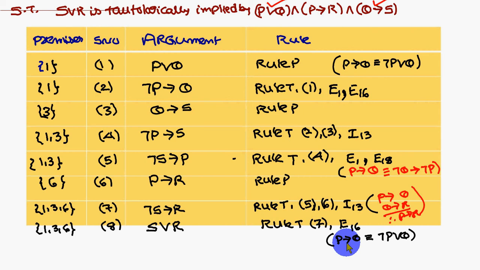Using the equivalence, what it says: P conditional Q is nothing but not P or Q. So P will become not P, Q as usual, conditional implication becomes OR. So here also not S will become S. So this is the way to solve the problem.